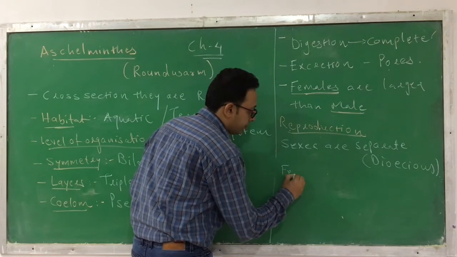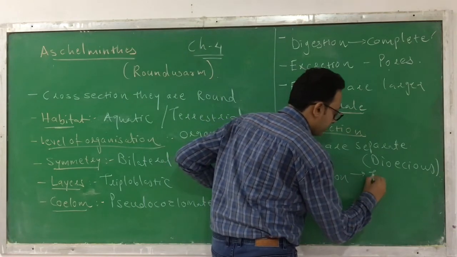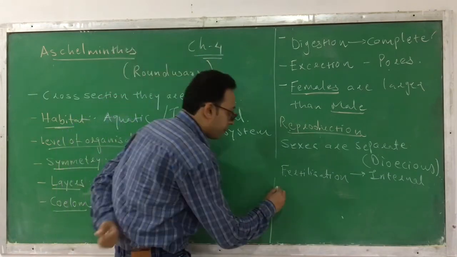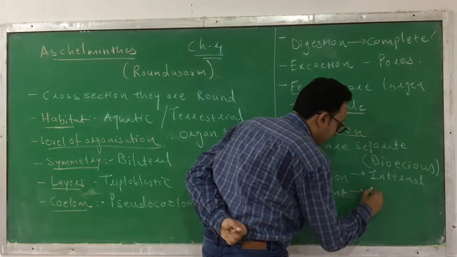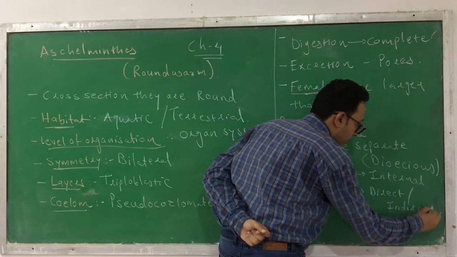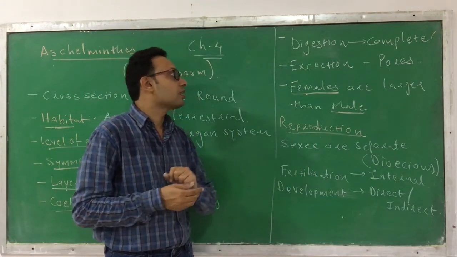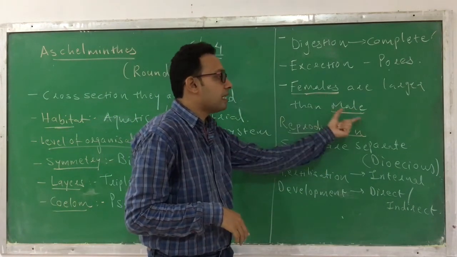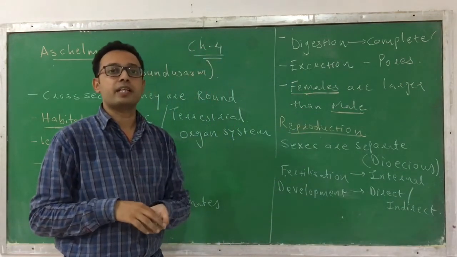Here fertilization means fusion of gametes. What kind of fertilization do they have? They have internal fertilization. And the development is either direct or indirect. What kind of development do they have? Direct or indirect development is found in Aschelminthes. Here the sexes are separate, so female and male are different, and the most important characteristic is that females are larger than males.